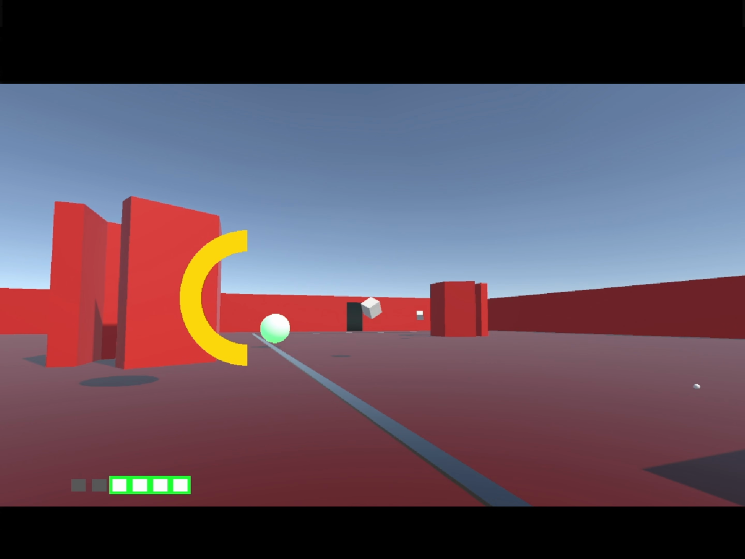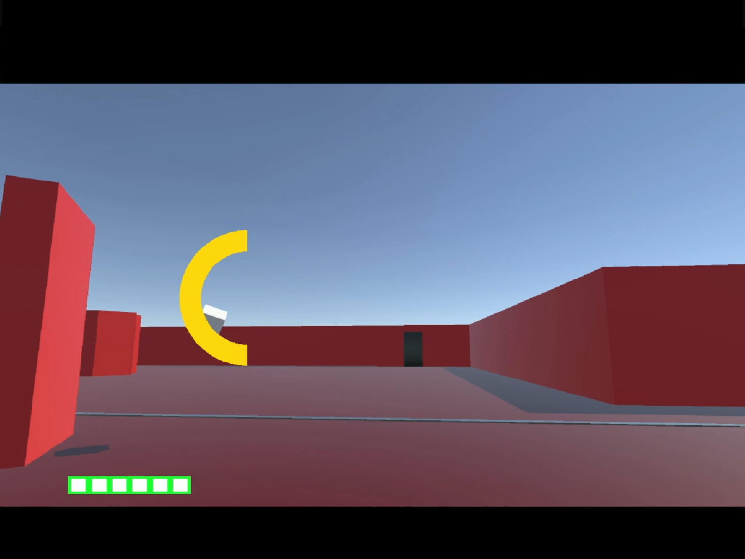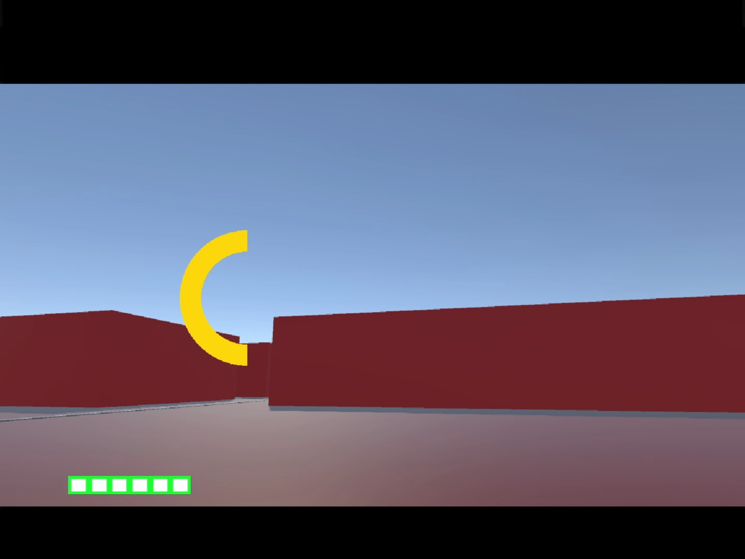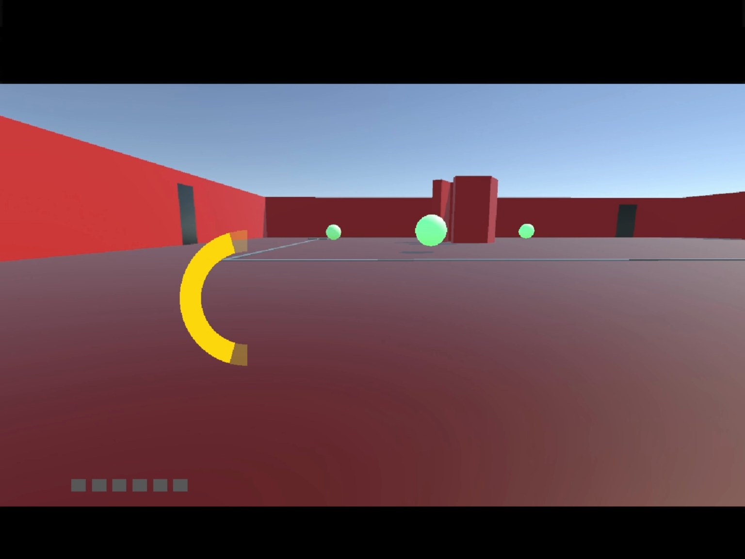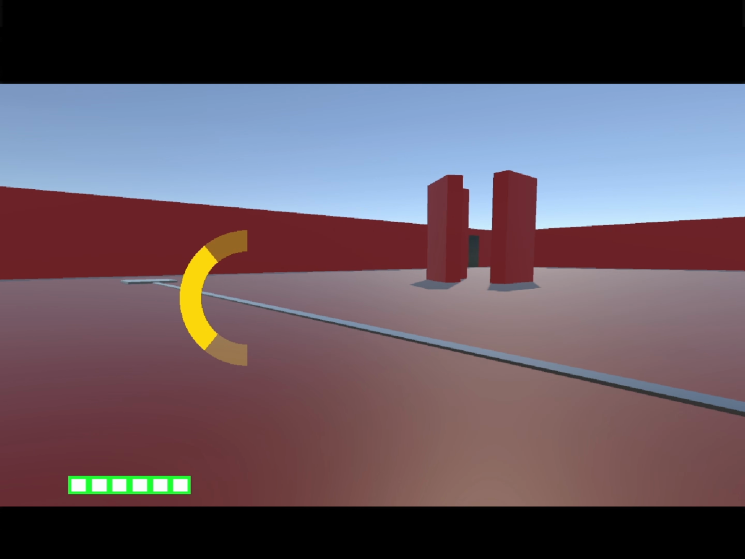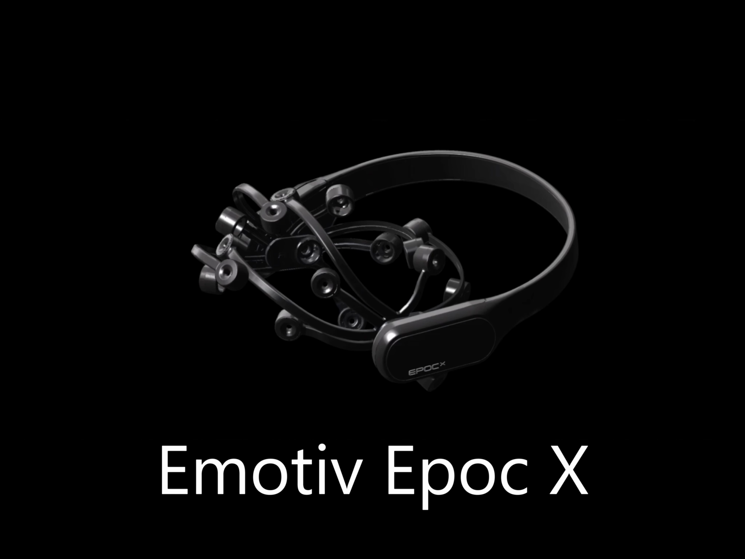Now, what you're seeing in the background are the results of my project so far. A lot of the details and the assets have not been fully developed, but the idea is that we read in EEG data, which is electroencephalogram. It's a device you wear on your head that measures your brain waves and your brain activity.